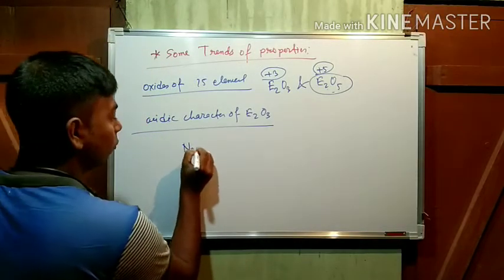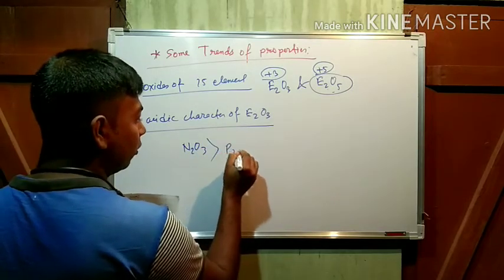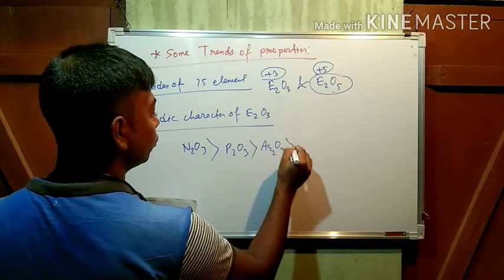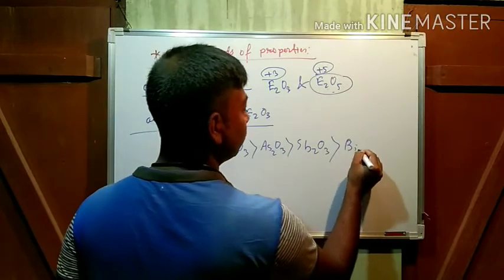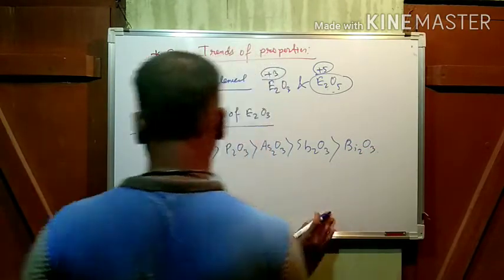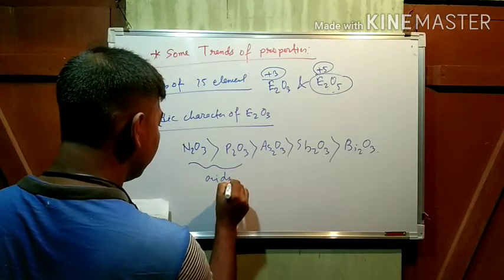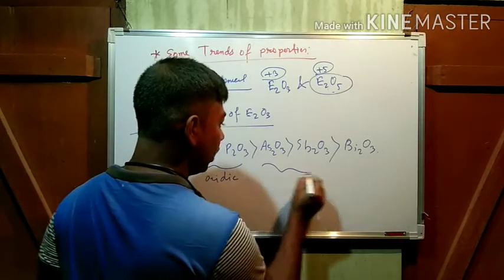Suppose N2O3 is the most acidic, then P2O3, then As2O3, then Sb2O3, then Bi2O3. Okay, these two are acidic and these two are amphoteric.